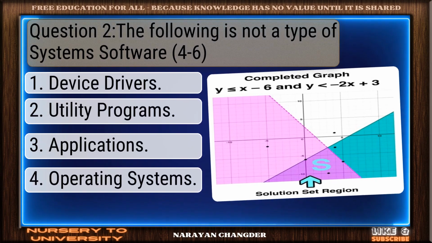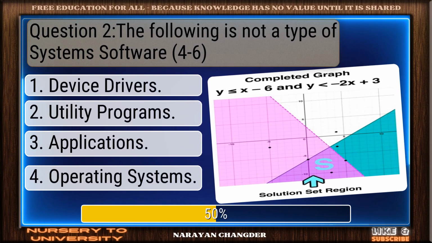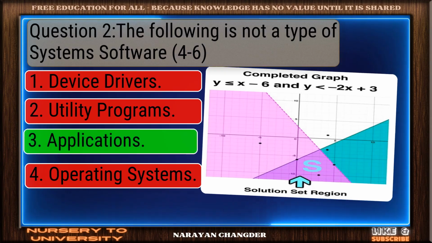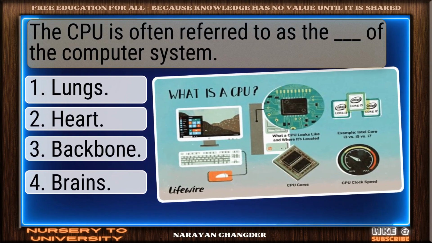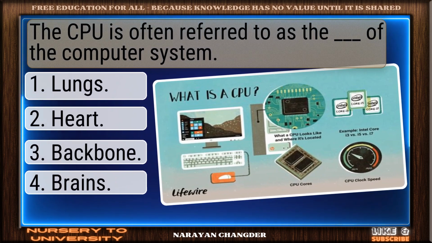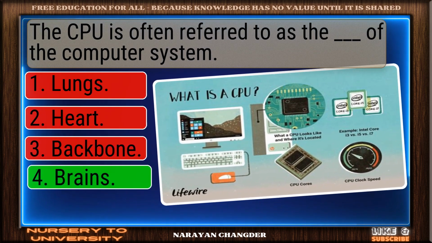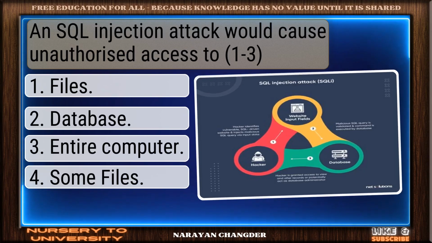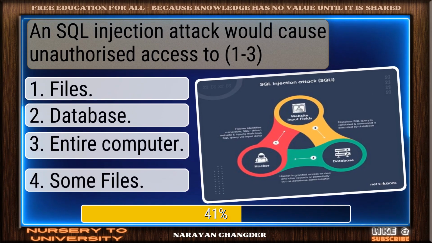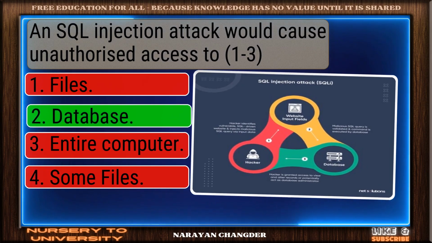Question 2. The following is not a type of system software. Sharp thinking. Applications is right. The CPU is often referred to as the dash of the computer system. Good job. Brains works well. An SQL injection attack would cause unauthorized access to? Right again. Database is valid.